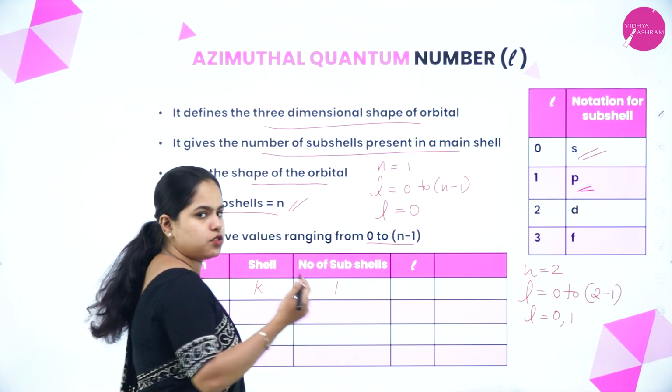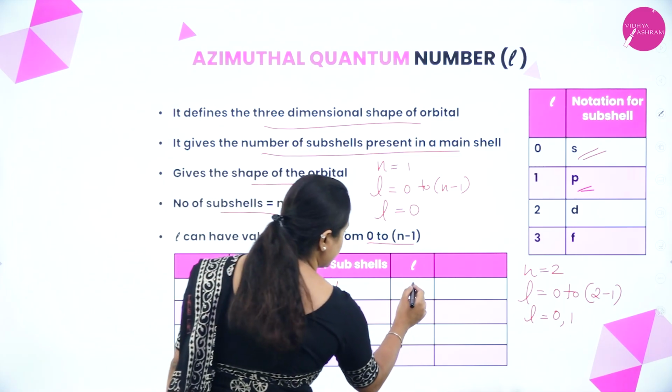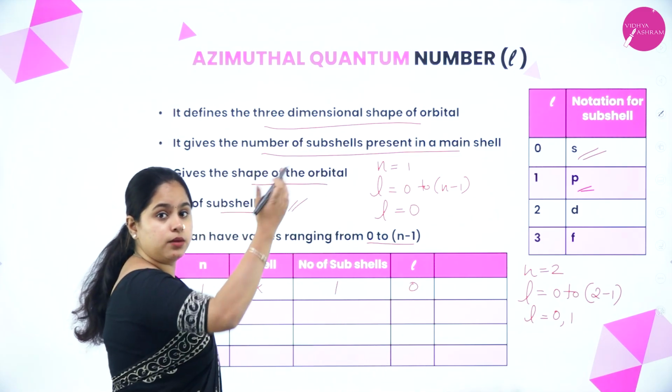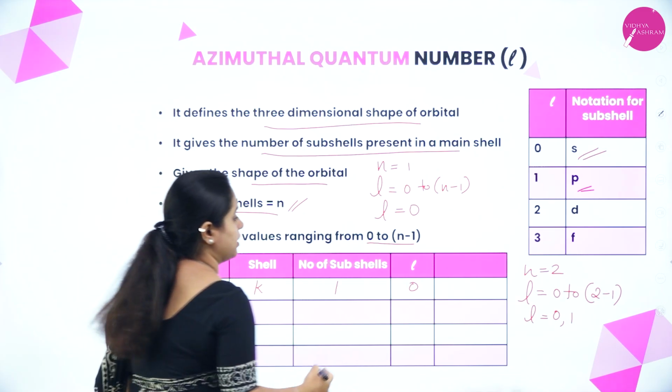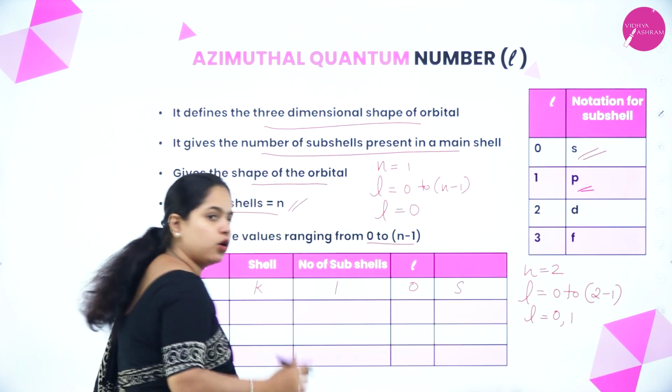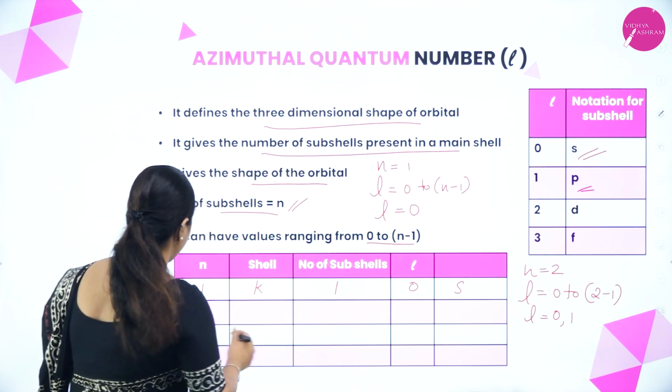In this case, N minus 1 is also 0. So, that means 0. Now, which subshell is present? S subshell is present. Clear? Only one. That is S. Now, moving on to the next one.